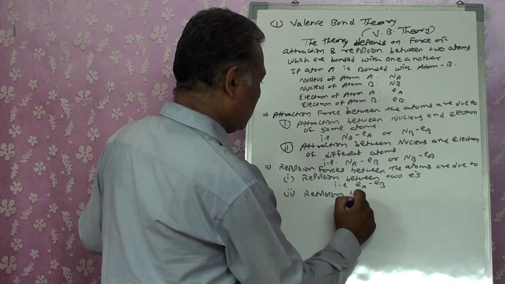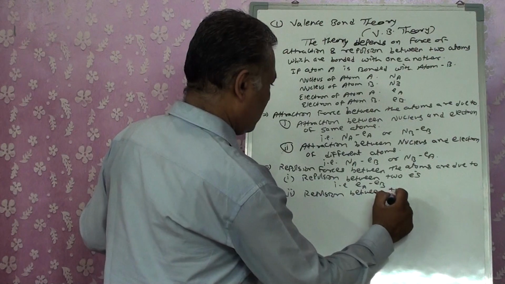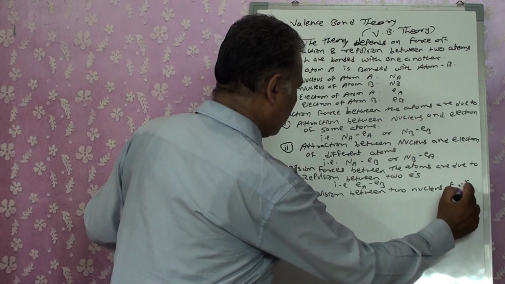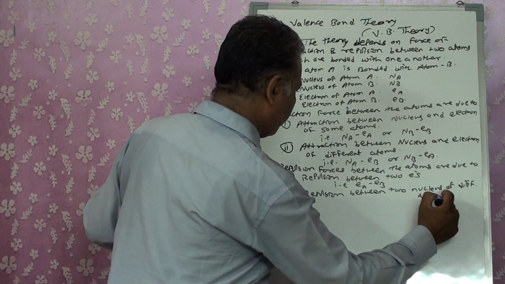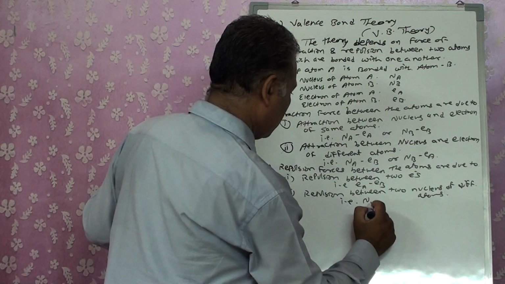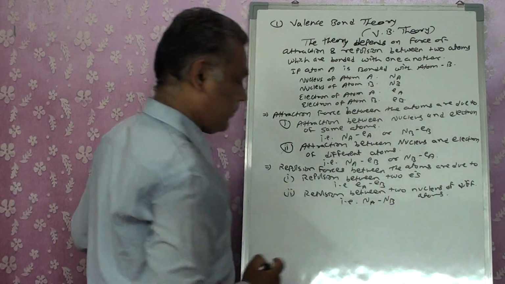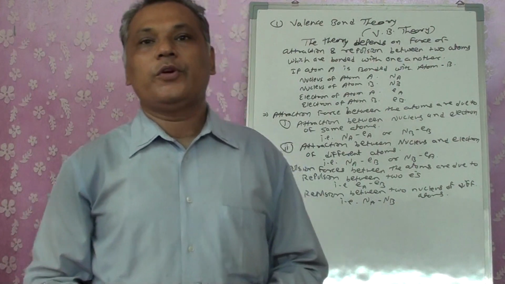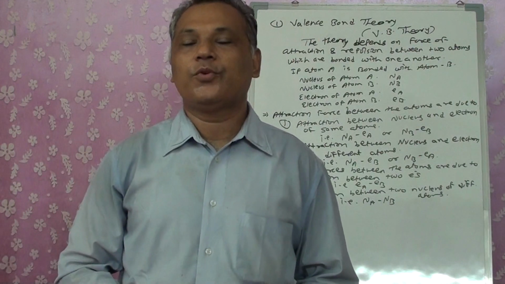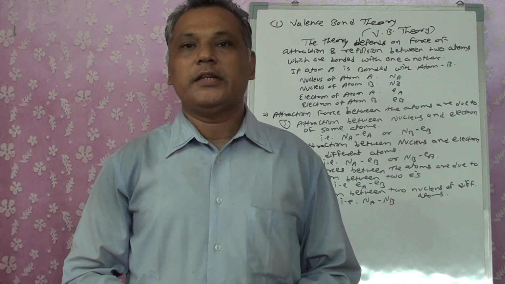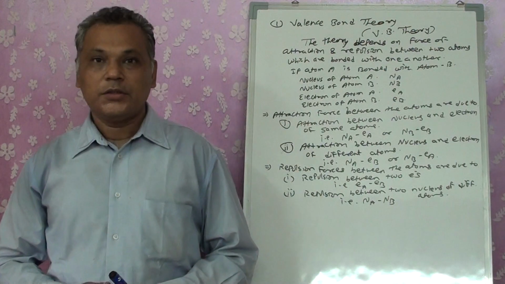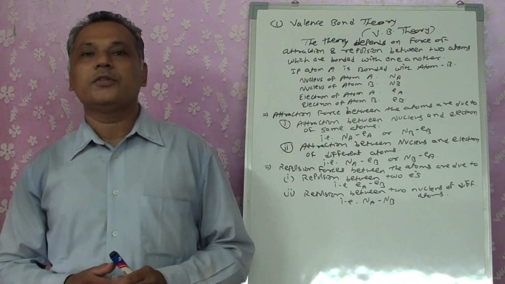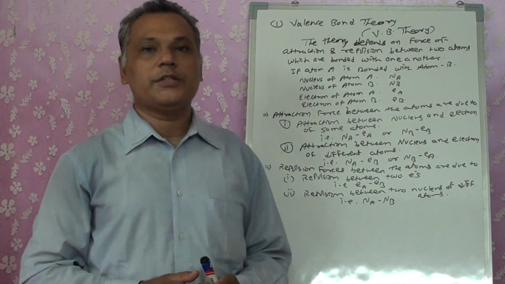Or repulsion between two nuclei of different atoms, that is Na, Nb. The repulsion that is created between the two nuclei, because the nuclei are again of the same charge, both of them positively charged, is a force of repulsion that may be generated between them and make those two nuclei move away from each other.